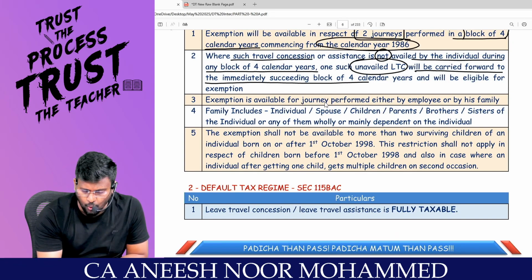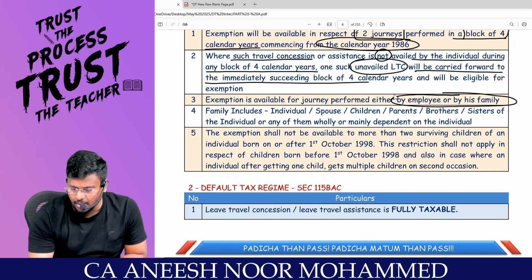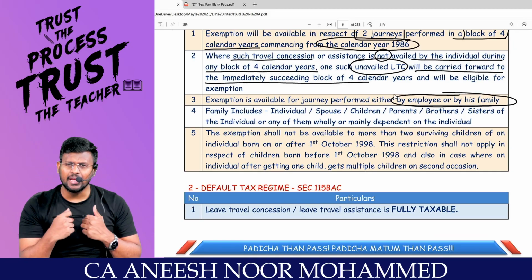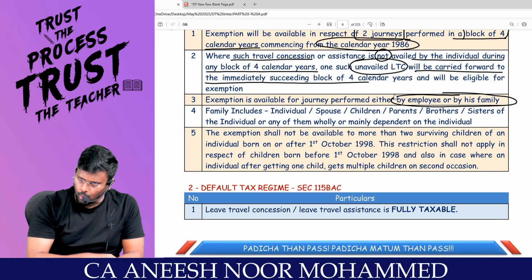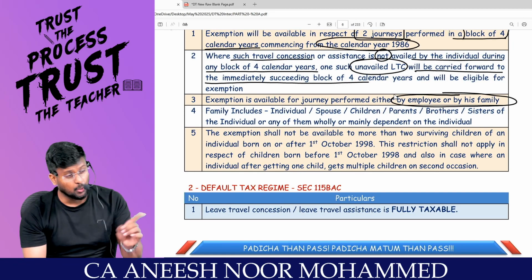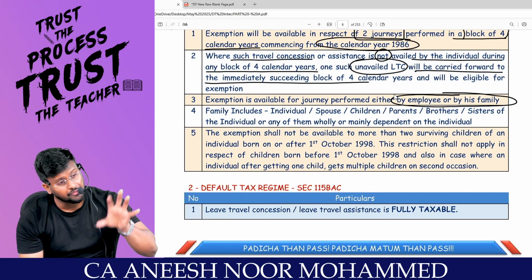Exemption is allowed for a journey performed either by the employee or by his family. So either the employee can go alone on a tour, or he can go along with his family. Are you really with me? Now the question arises: who all will form part of the family?